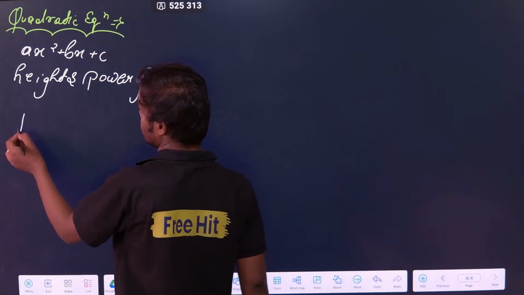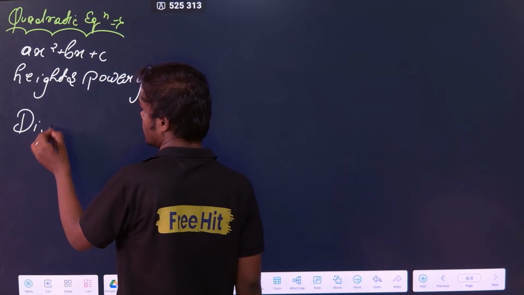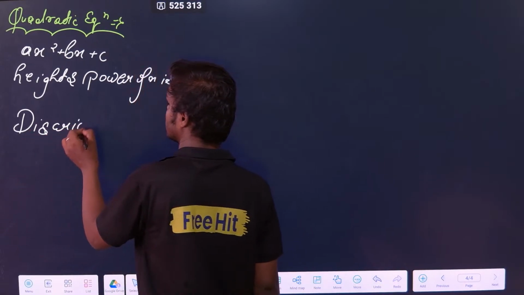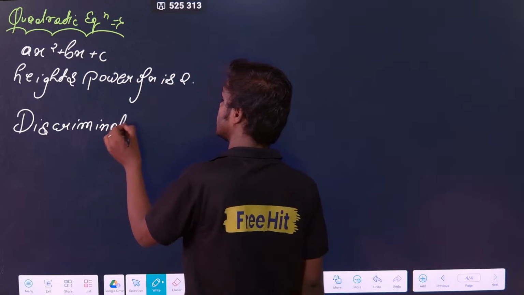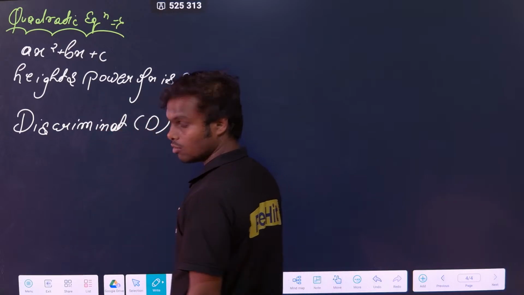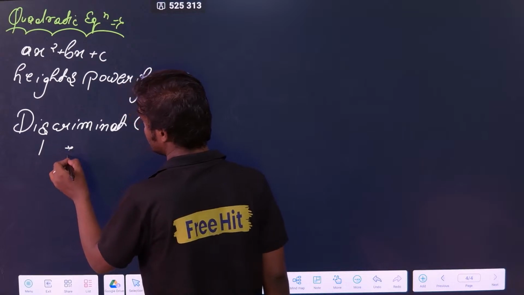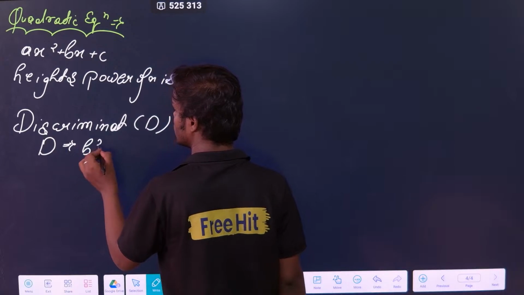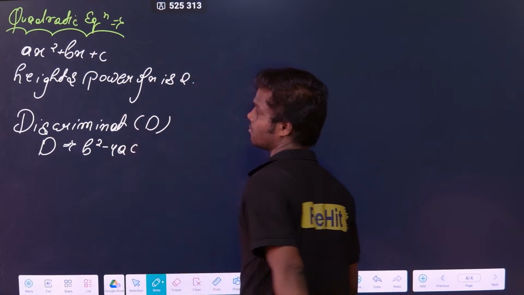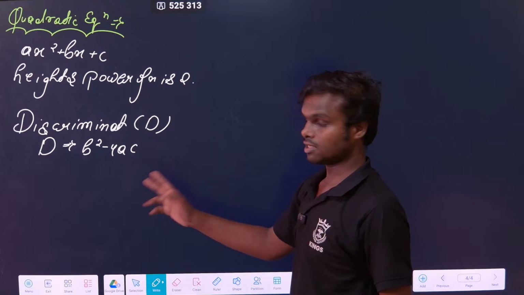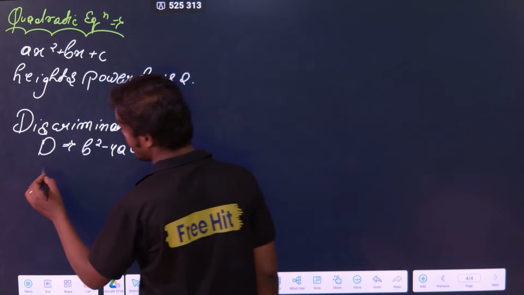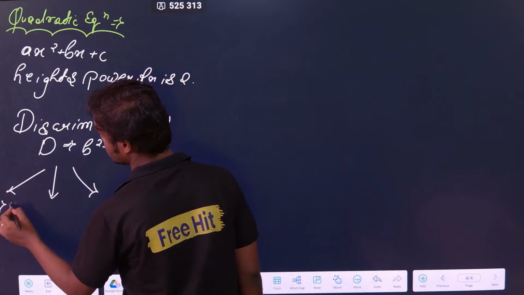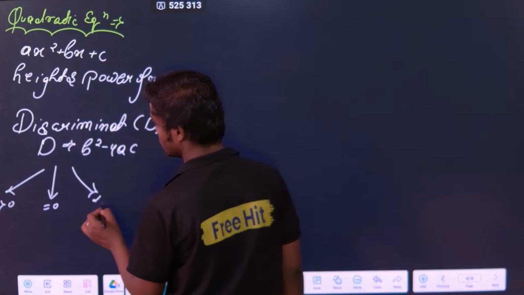First of all, the first important thing is the discriminant, that is D. Okay, what is the formula for D? D is equal to b square minus 4ac. From there you can put a and c and you can calculate the discriminant. Now discriminant can have 3 values. First, it is greater than 0, it is equal to 0, and it is less than 0.